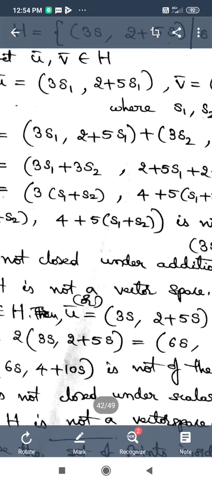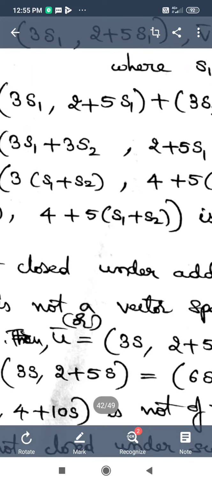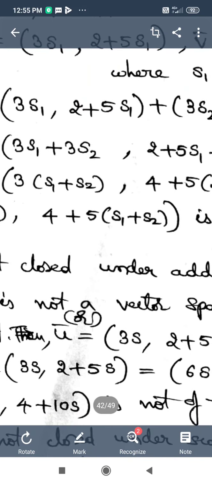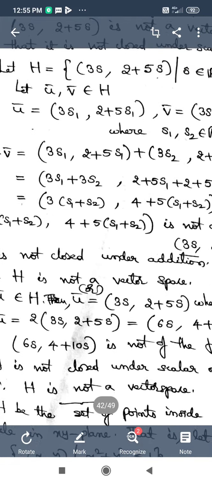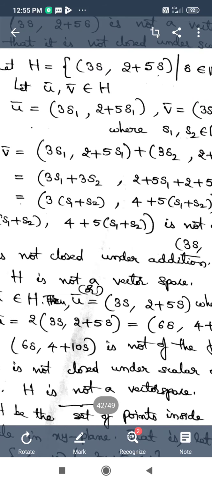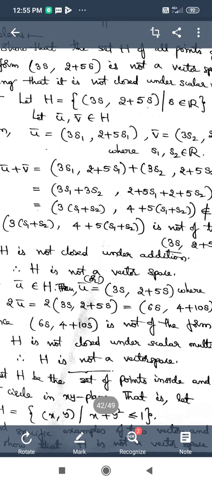That should not be acceptable, for the reason that 2 is a fixed number, a constant, and here it is 4, which means it is totally a different vector. So u bar plus v bar cannot be in the set H, as it isn't of the form 3s comma 2 plus 5s. That means H is not closed under addition.